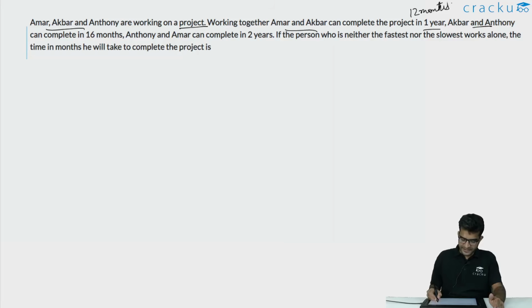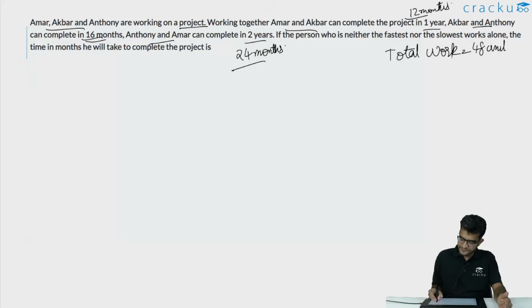If Akbar and Anthony are working together, they finish it in 16 months. And if Anthony and Amar are working together, they complete it in 2 years, that is 24 months. Here we are given the amount of time that a pair of these people are taking. So let us assume that the total work that needs to be done is, say, the LCM of 24, 16 and 12. What is the least common multiple of 12, 16 and 24? That is 48. So let us assume that the total work that needs to be done is, say, 48 units.